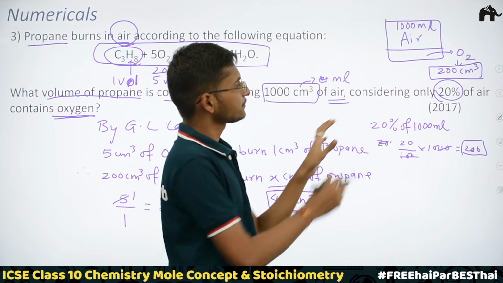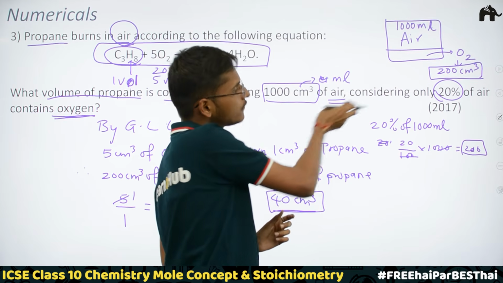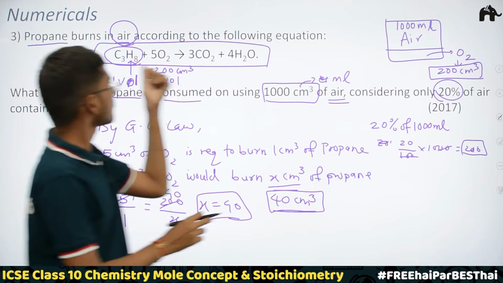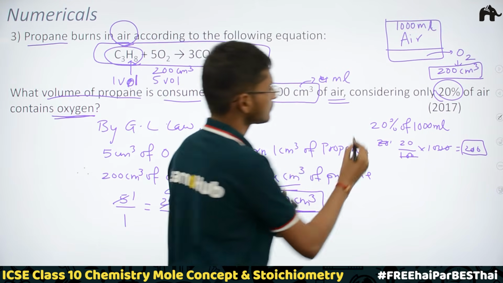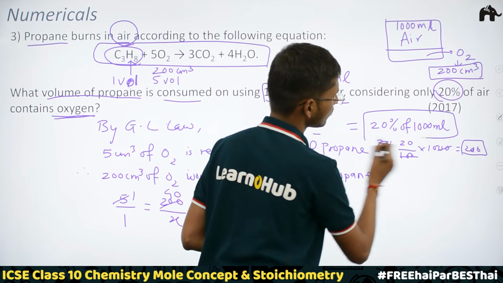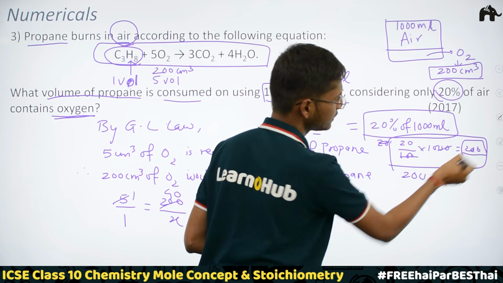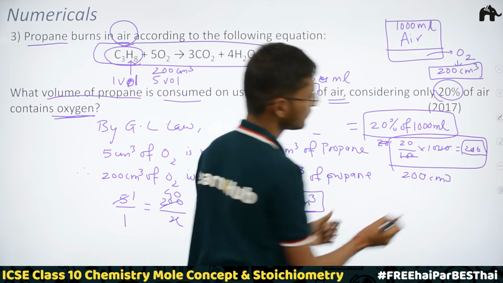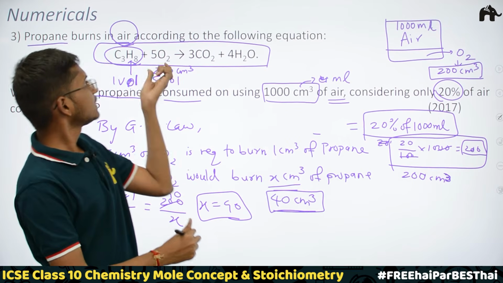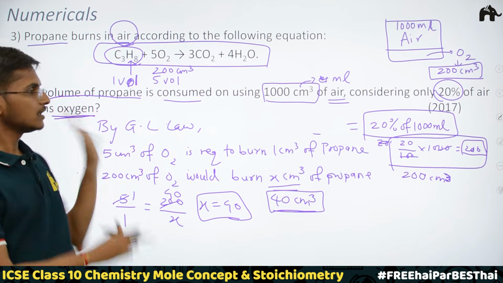So this means that the volume of oxygen which is actually reacting with our propane is equal to 20% of 1000 ml, and then you solve this and you would get 200. So the volume of oxygen which is actually reacting with the propane is 200 cm cube. So this is the first part and this is the second part.